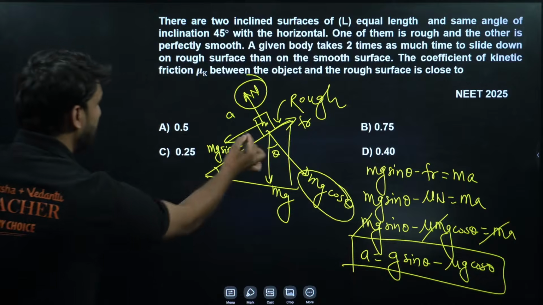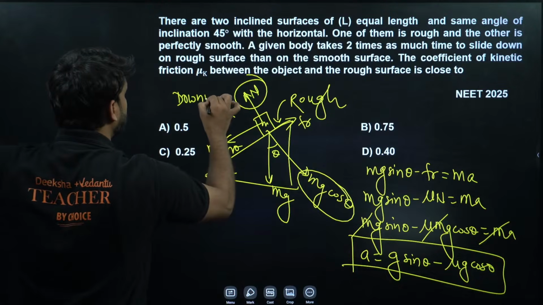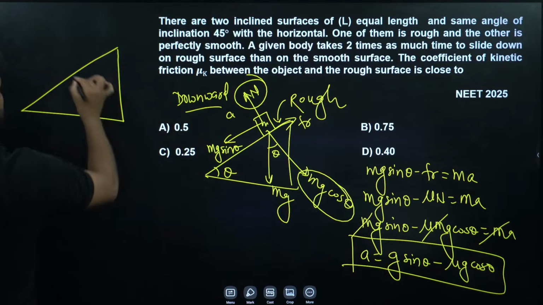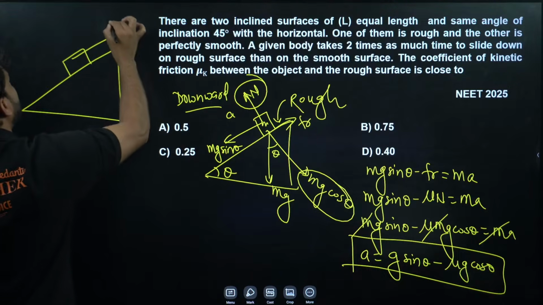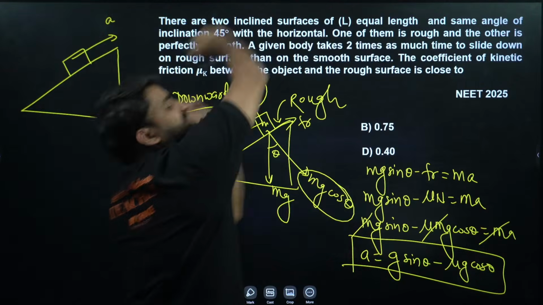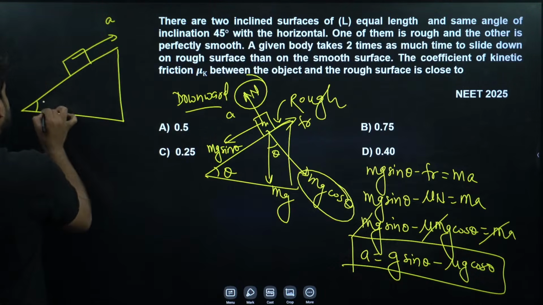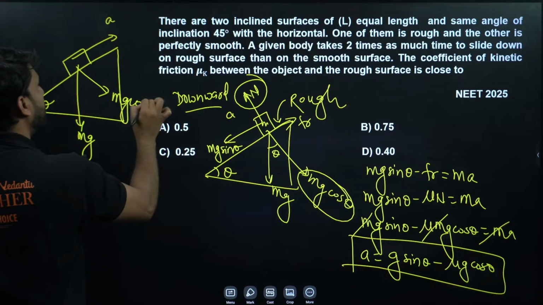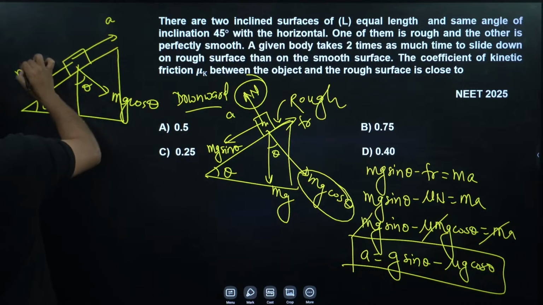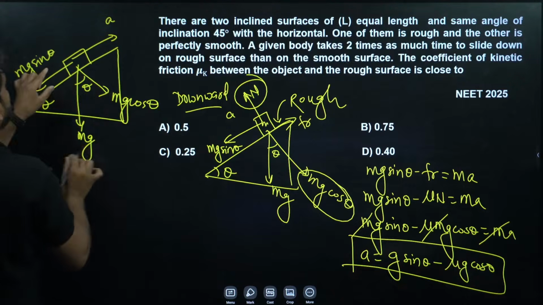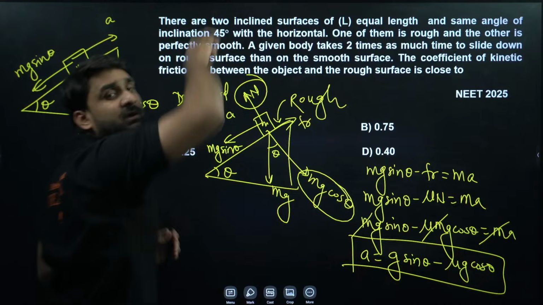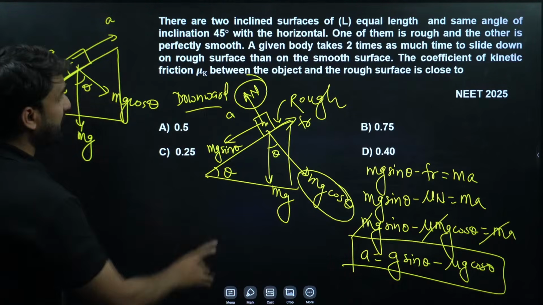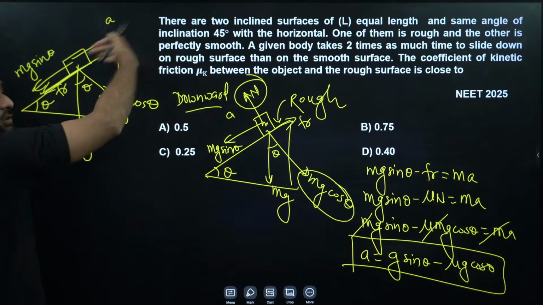Now, my dear champion, here the body was moving in the downward direction. Now, let's assume the body is moving in the upward direction. This is the block here, and now the body is moving with acceleration a in the upward direction. We are pulling this block in the upward direction. So again, theta inclination. So this will be mg. So this will be mg cos theta, my dear, and this is theta here. This will be mg sin theta. And now, since we are pulling this block in the upward direction, the friction force will be here. This will be resisting the motion. The friction was in this direction earlier. Now the friction will go in the downward direction.